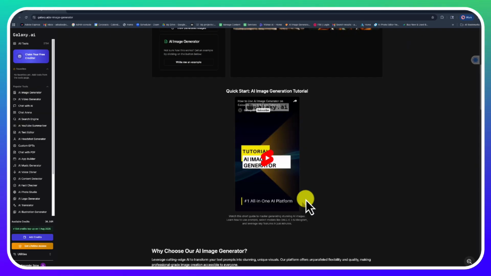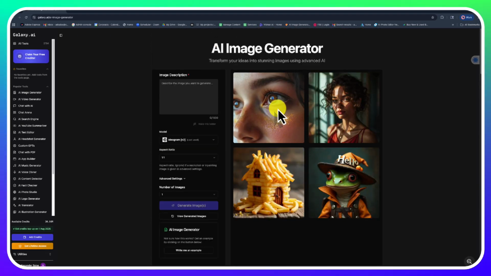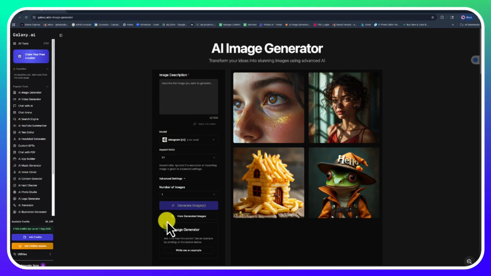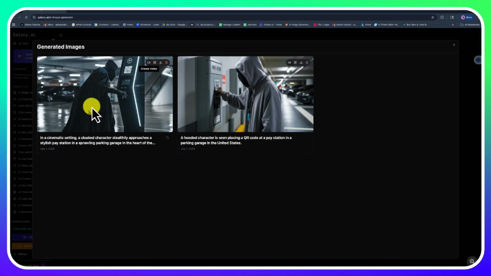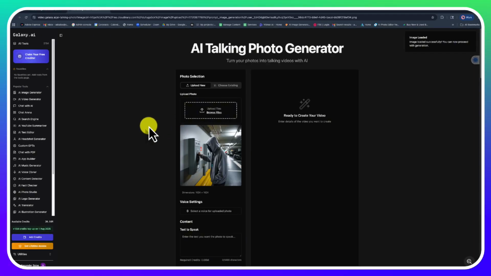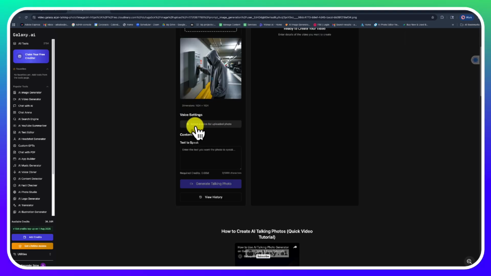So here we are in the image generator, and I don't see anything that I have created. So if we click that, we can see that. That's cool. But nothing of the stuff that I created. Oh, there we go. View generated images down here. There you are. Okay. So if we do this, for example, image to video will be best because talking video will require something else. Or actually, let me see if I could do talking video. We could do something interesting. I would like to have that character talk to us and say something, right? There we go. And you select the voice for the uploaded photo.